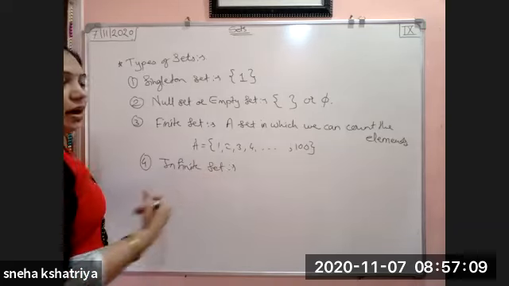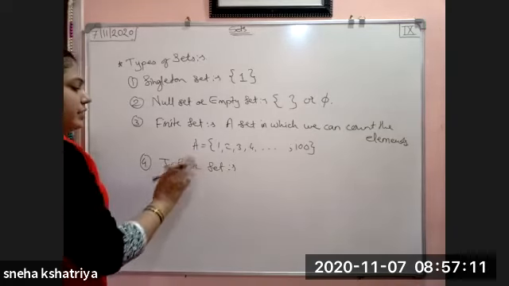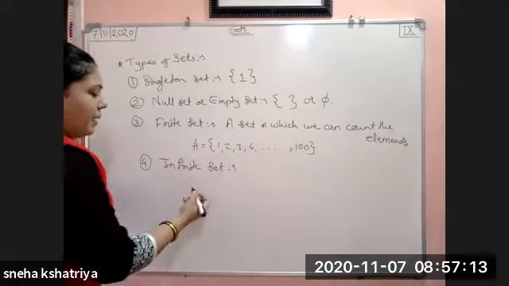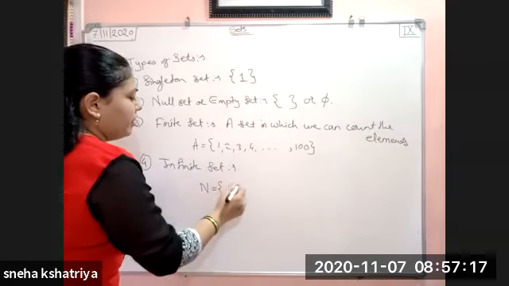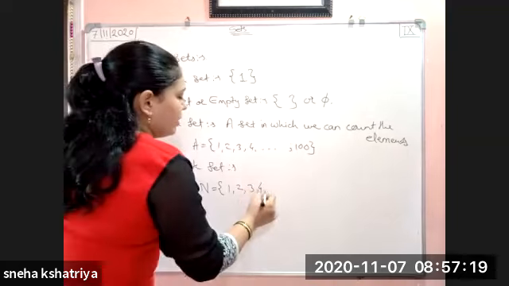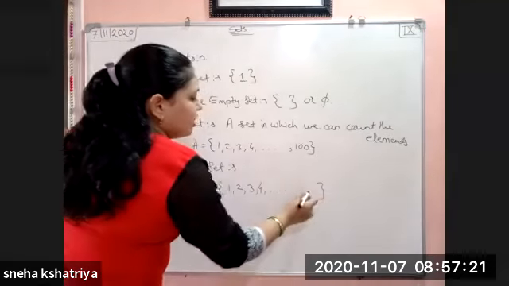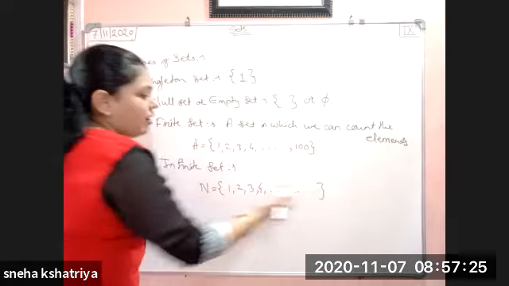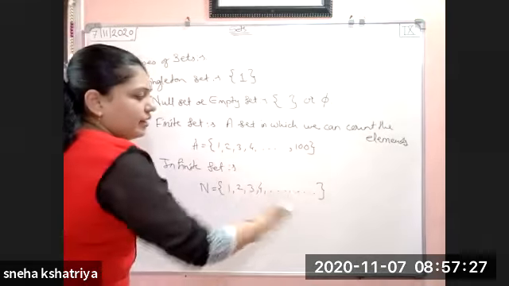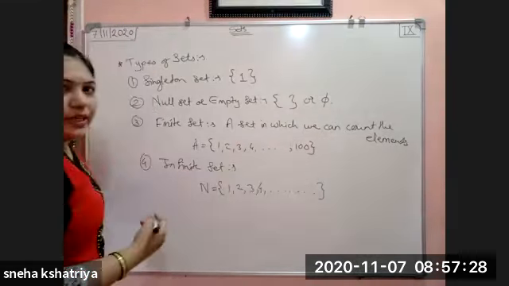The best examples of infinite sets I have given are the natural numbers, which start from 1, 2, 3, 4 and so on. See here dot dot dot dot is there. It means that it is non-ending. Okay, यहाँ पे end नहीं है. It goes to infinity. We cannot count the natural numbers.